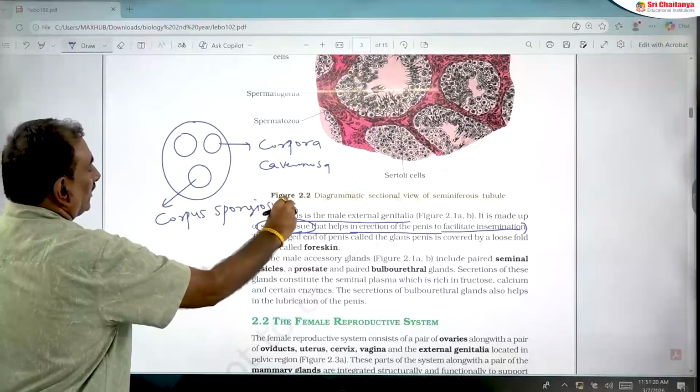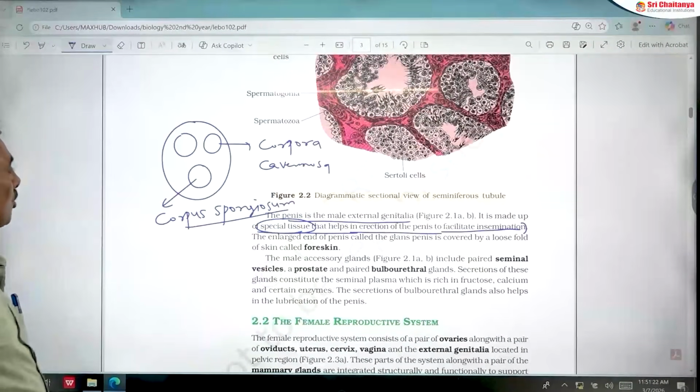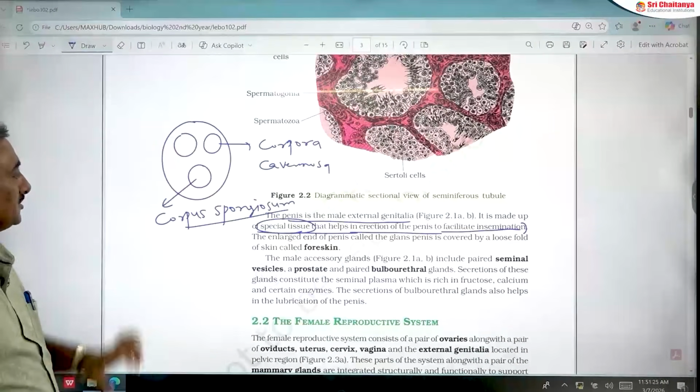So in total, three longitudinal cylindrical columns are present inside the penis.